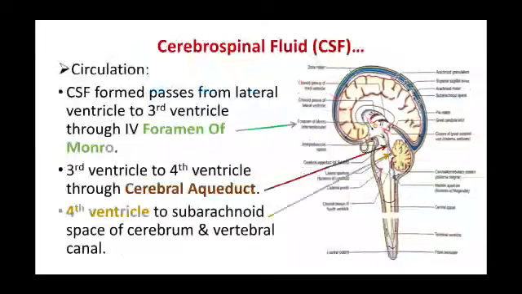The cerebrospinal fluid, which is formed in the lateral ventricle, enters the third ventricle through the interventricular foramen of Monro, then from the third ventricle to the fourth ventricle through the cerebral aqueduct, and from the fourth ventricle to the subarachnoid space in the cerebrum and vertebral canal.